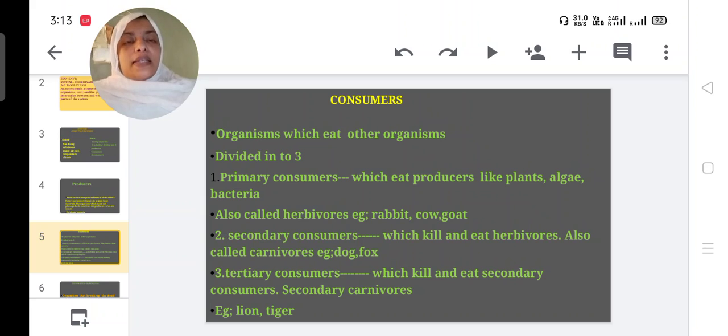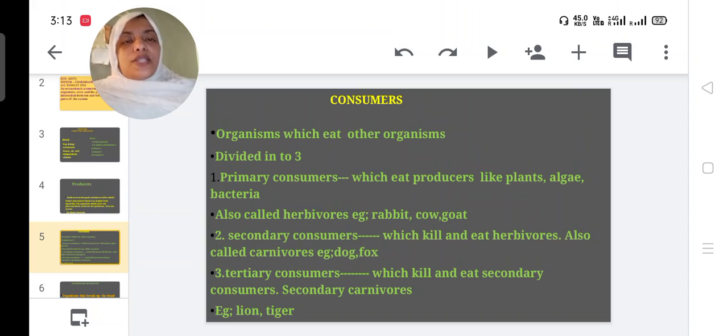Then secondary consumers. What are secondary consumers? They kill and eat herbivores, and are also called carnivores. For example, dog and fox are secondary consumers. These dog and fox are eating, killing goat, rabbit, etc.